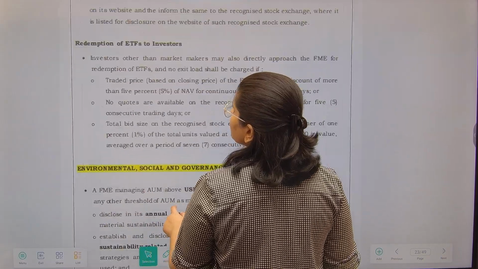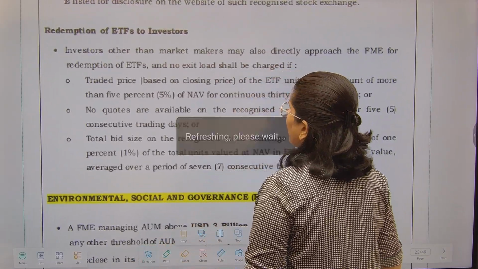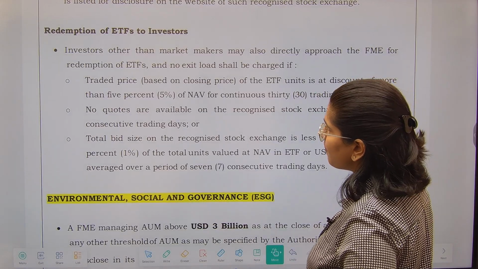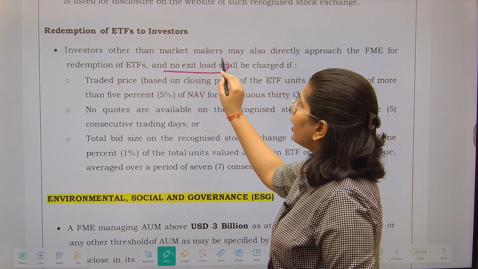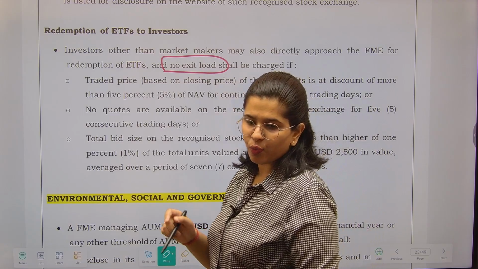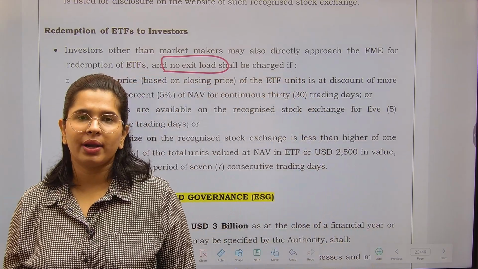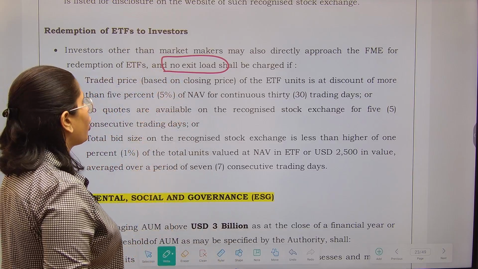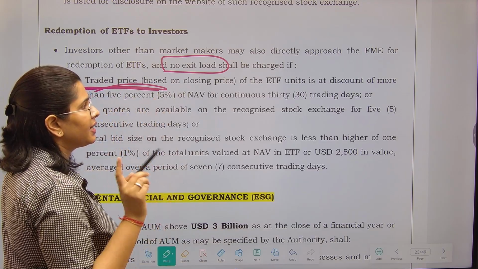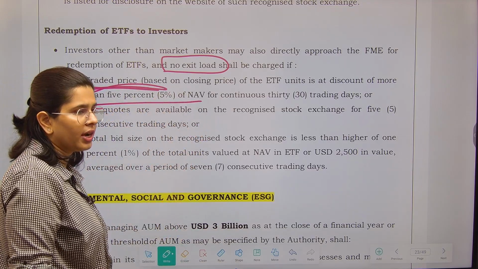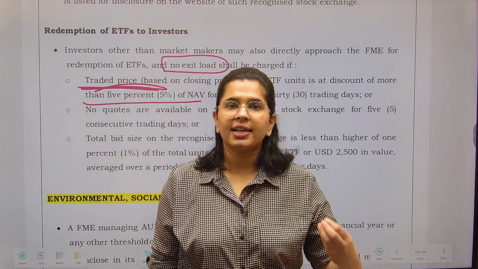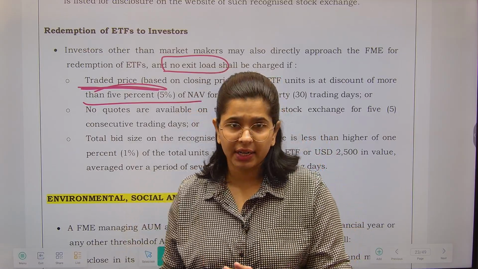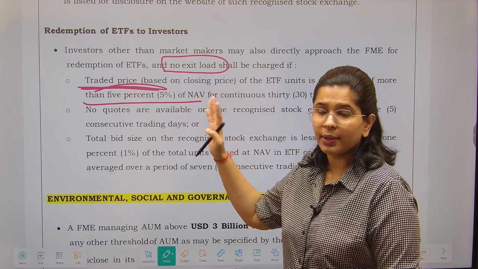And if some investors want to redeem, the investors other than the market makers can approach directly to the FME that we want to take our funds back, and you are not to apply an exit load. Exit load means if you want to go out from the scheme, normally an exit load is applied, but that exit load will not apply in the following cases. What are the following cases? अगर आपका traded price is at discount of more than 5% of NAV for continuous 30 days, right? The NAV that you are calculating and the traded price, there is a difference of more than 5% for a continuous period of 30 days. So investor can choose to go out and you will not impose any fees.